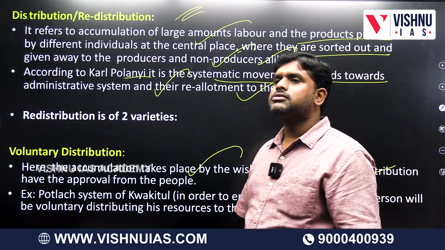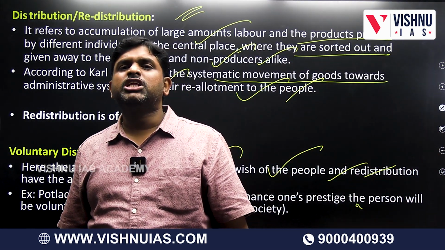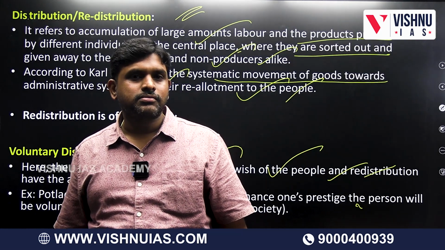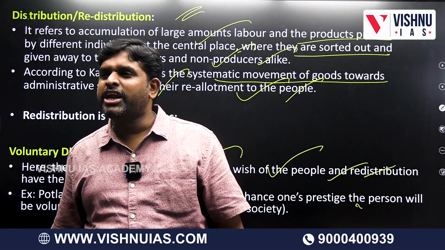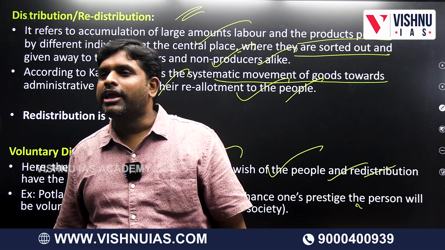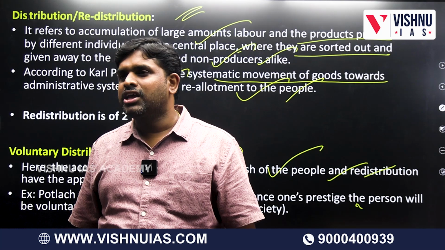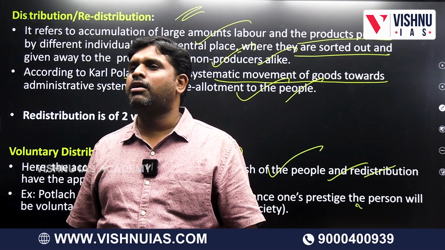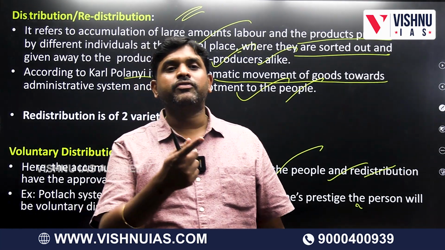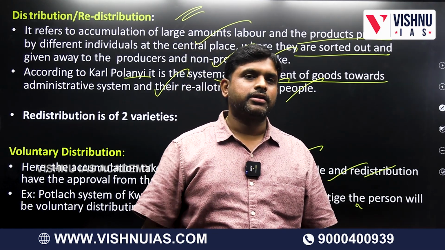Government is taking tax and redistributing it in the form of freebies. So it is not called voluntary distribution; it is called what? Involuntary redistribution. I don't want to pay, but still you are taking, and again you are giving in the form of freebies. That I am also not at all okay with. That type is called what? Involuntary.